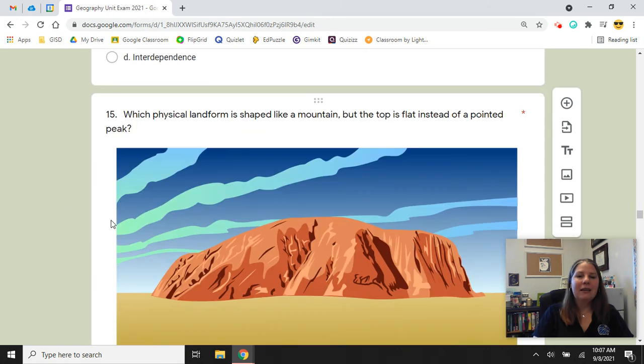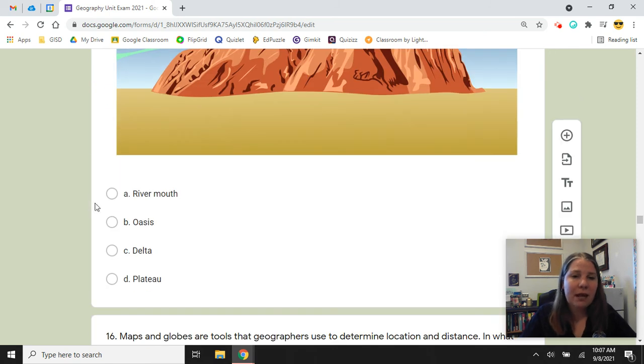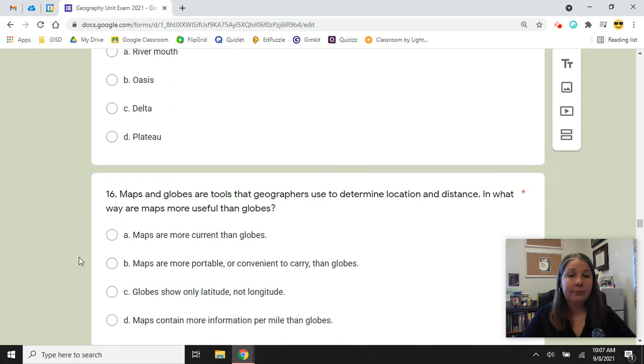Number 15, you can look at this picture. Which physical landform is shaped like a mountain, but the top is flat instead of a pointed peak? Is that a river mouth, an oasis, a delta, or a plateau?